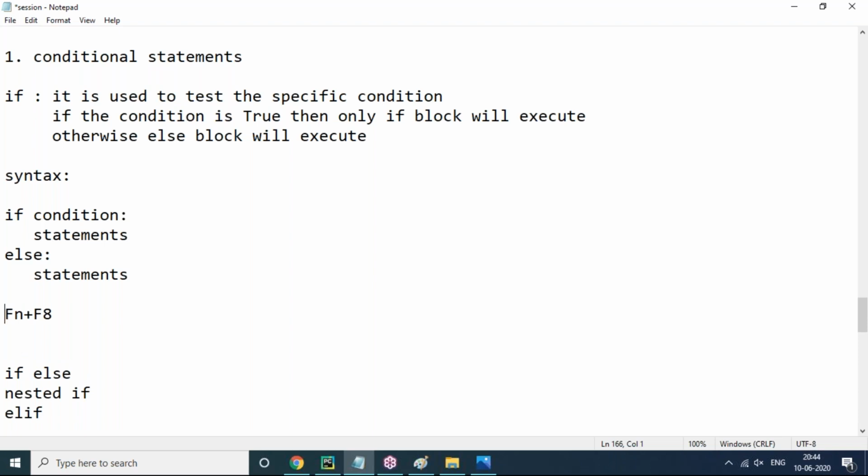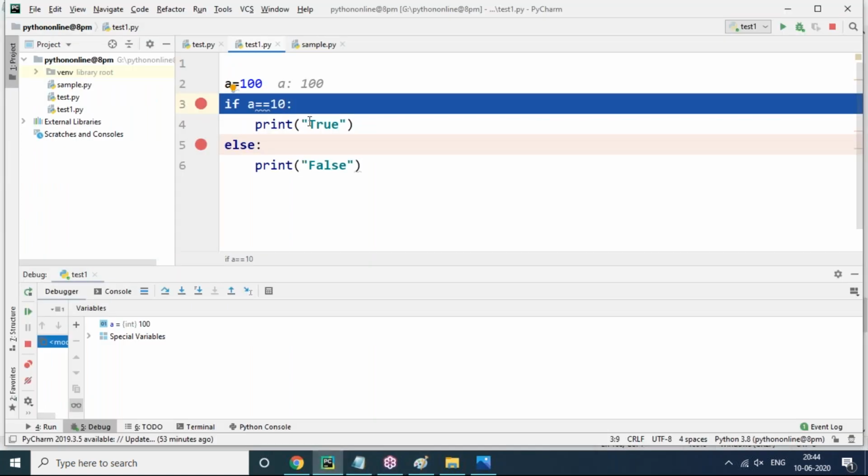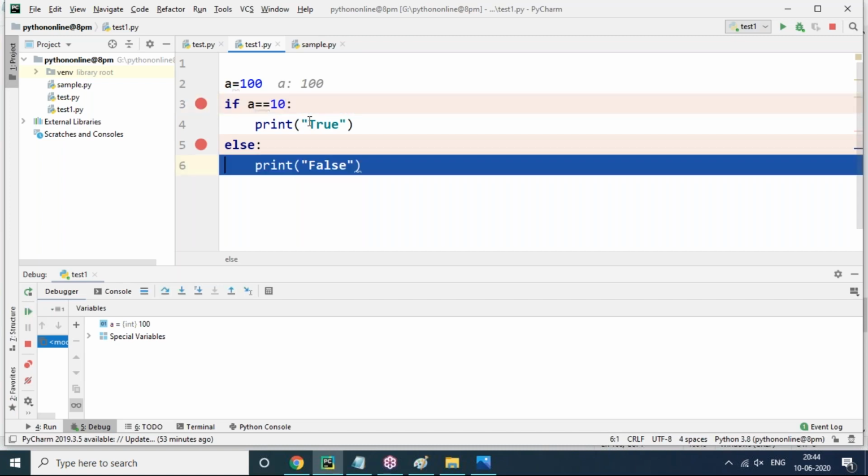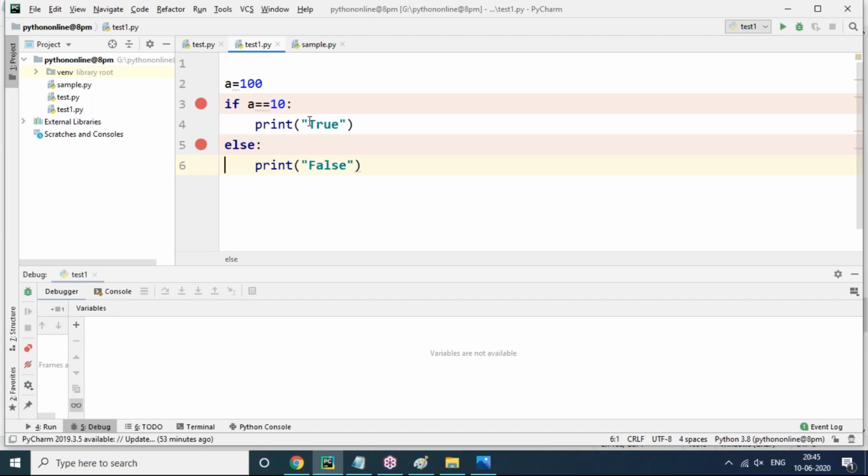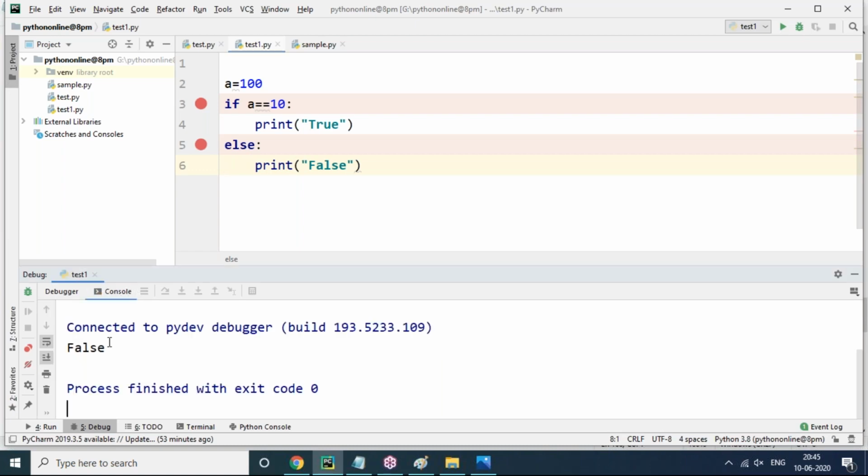If you want to cross verify, you have to press function key plus F8. So control is holding here in this line. If you want to move to the next line, I am pressing function key plus F8 on my keyboard. Now you can see control will jump into which block? Immediately the else block. Again press function key plus F8, then it will jump out of the block. But where are my outputs? If you want to see your output, you can press the console tab in the bottom corner. You can see false is there now. So you can clearly monitor where control is jumping.